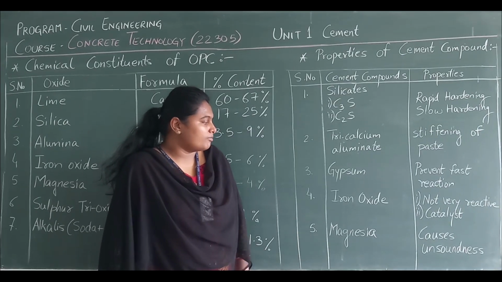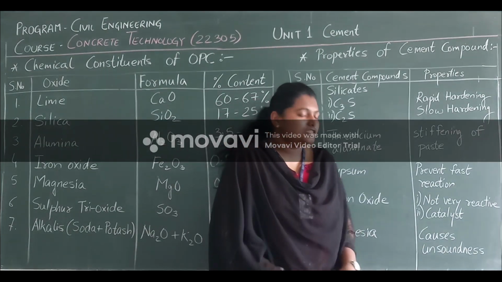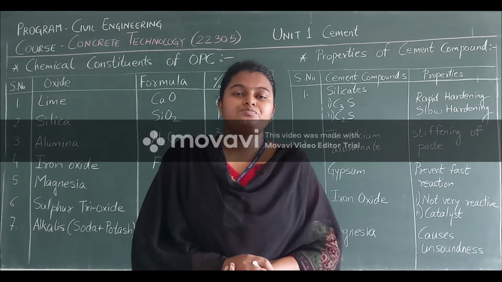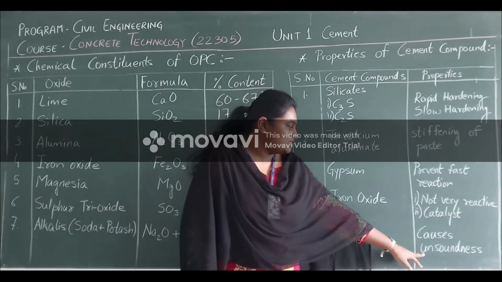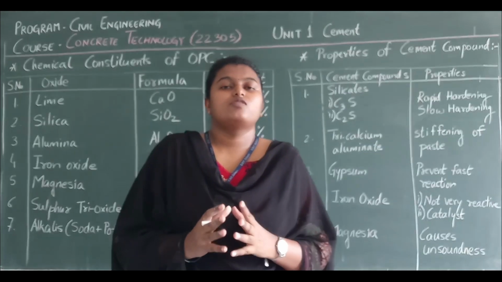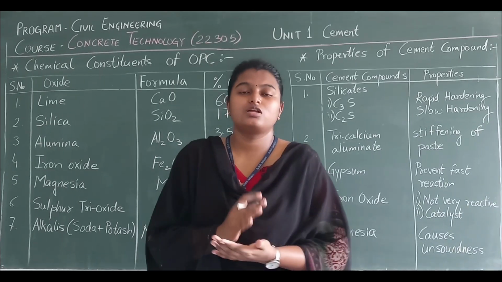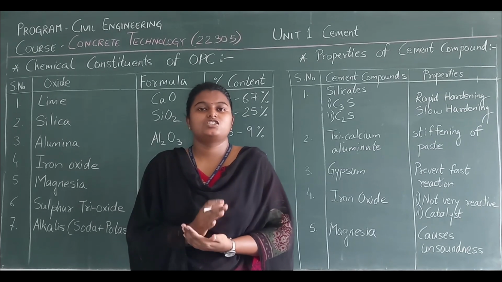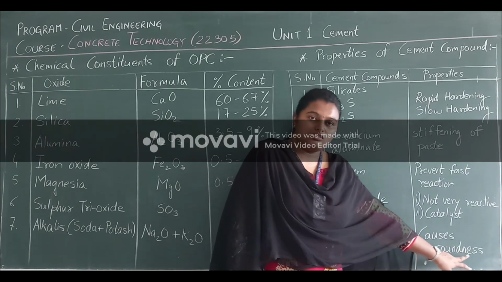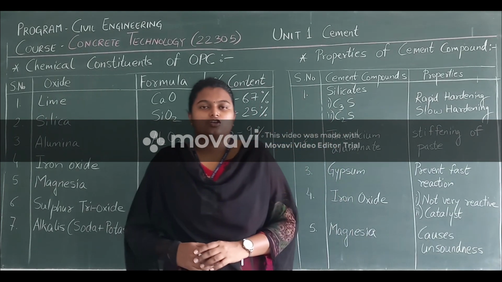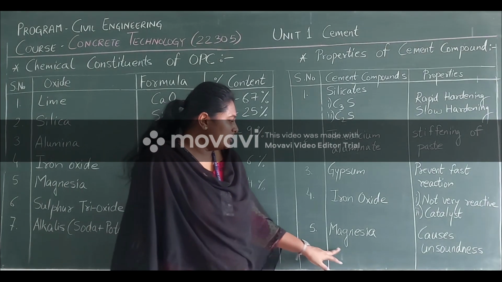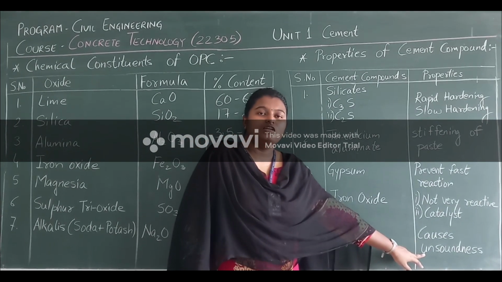Next we have magnesia. Magnesia causes unsoundness. Now unsoundness is a property of cement. So what is unsoundness? When the cement paste dries, the volume of cement should not change. It should remain the initial volume, but it changes with temperature. If it changes with temperature, it is called unsoundness. If it does not change, it is called soundness. So magnesia causes unsoundness, which is a negative property.